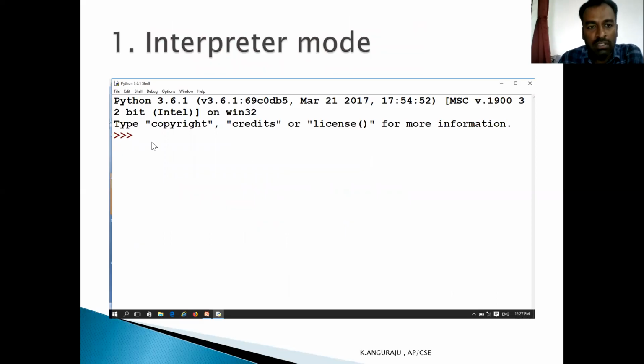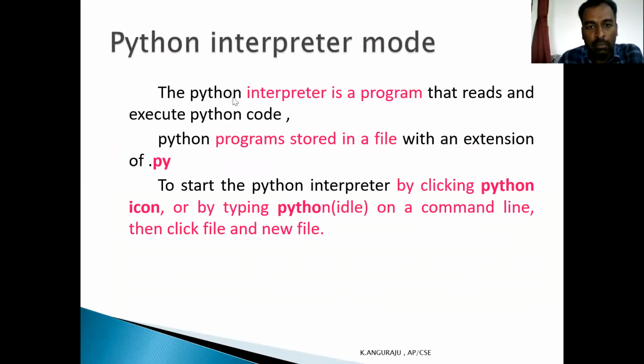So this is the interpreter mode. You just type the program in the Python shell. Just type 2+2 and then press enter. You get the output 4. The Python interpreter is a program that reads and executes Python code. Once the Python code is written, you have to store the Python program with the extension .py. After saving the program, you start the Python interpreter by clicking the Python icon or typing Python IDLE, that is an IDE, on a command line, and click File and New File.